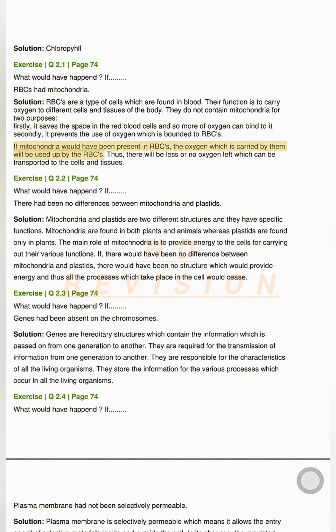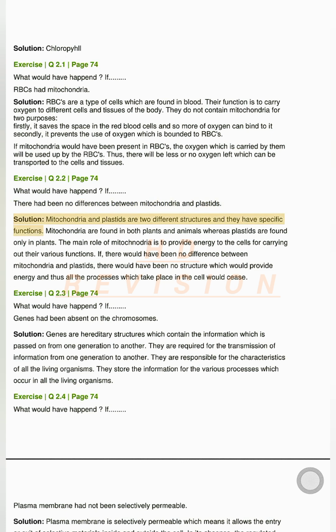If mitochondria would have been present in RBCs, the oxygen which is carried by them will be used up by the RBCs. Thus, there will be less or no oxygen left which can be transported to the cells and tissues. Exercise Q2.2 page 74. What would have happened if there had been no differences between mitochondria and plastids?